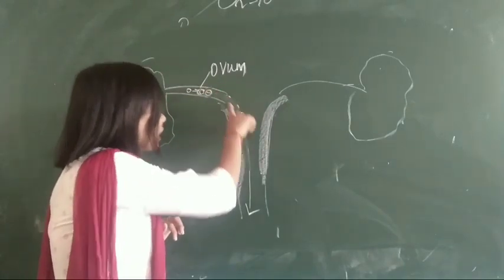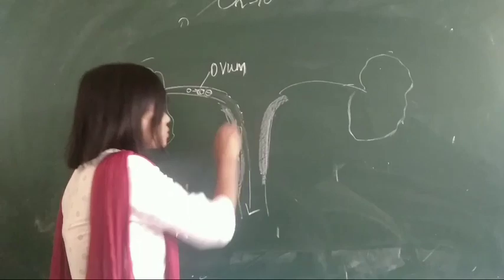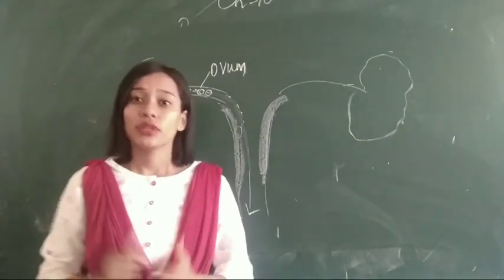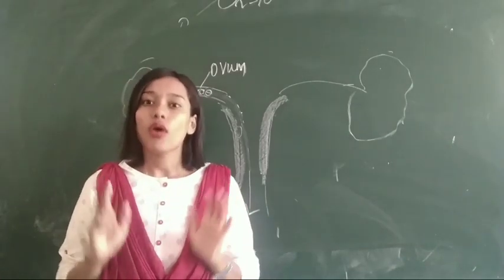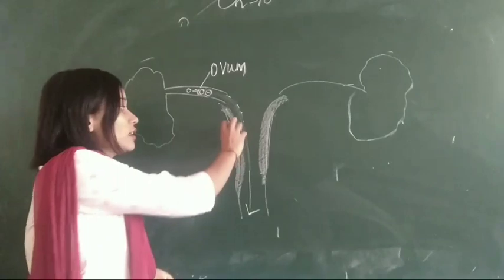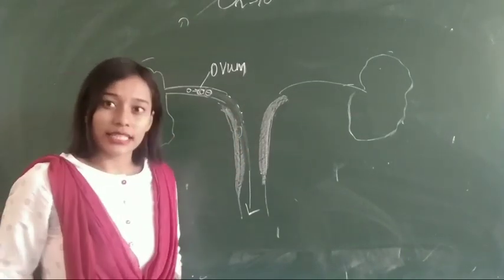This zygote comes and sticks to the wall of the uterus. During pregnancy, menstruation does not occur, because the zygote is already stuck in the wall of the uterus.